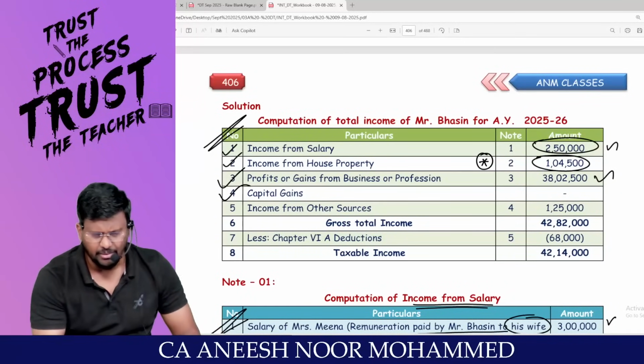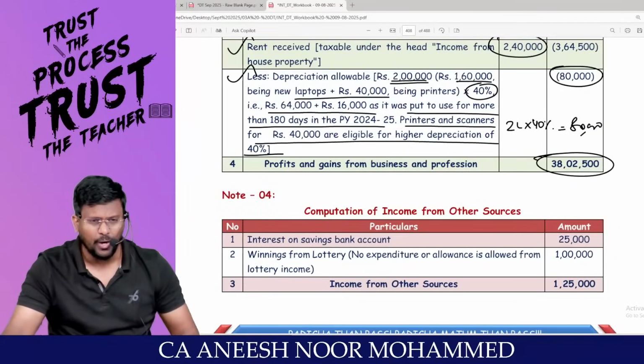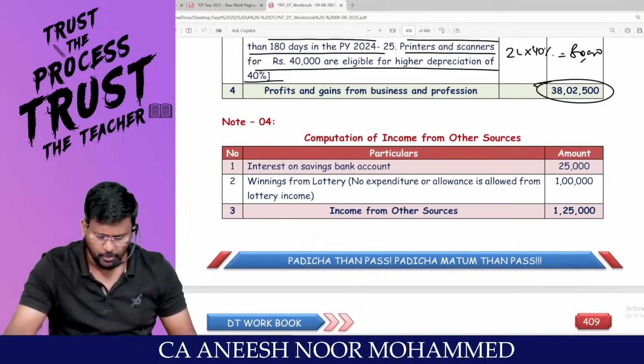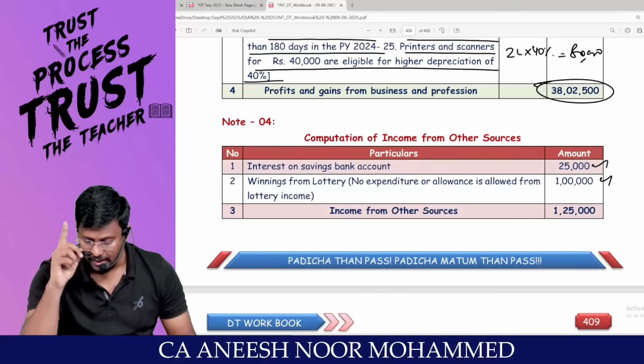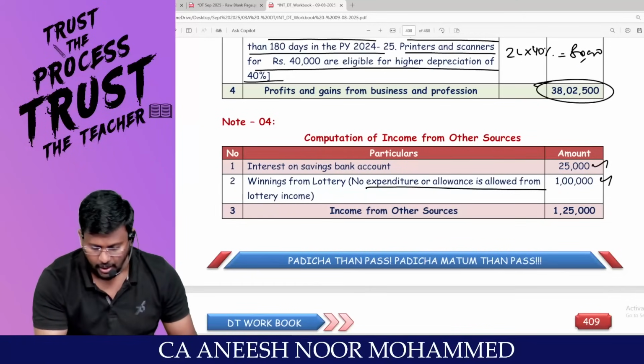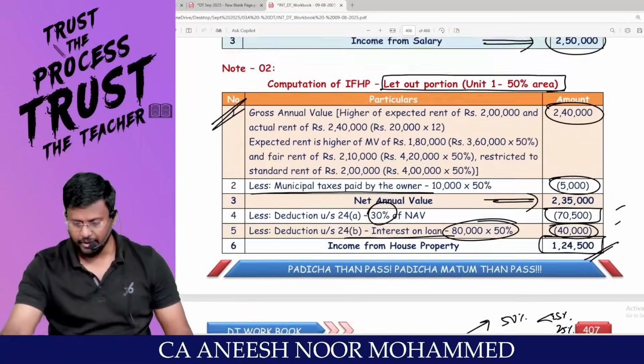Do you have any capital gain? Can we finalize IFOS? Sir, if you finalize IFOS, whatever amount has been removed from the PGBP has to be put in IFOS. Savings bank account, 25,000. Winning from lottery, 1 lakh. There you should note one thing: no expenditure or allowances are allowed from lottery income. So the taxable IFOS will be 1,25,000.